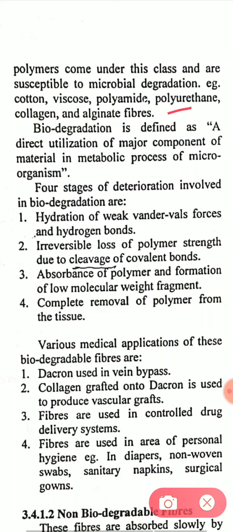Biodegradation is defined as a direct utilization of major component of material in metabolic process of microorganism. Four stages of deterioration involved in biodegradation are hydration of weak van der Waals forces and hydrogen bonds, irreversible loss of polymer strength due to cleavage of covalent bonds, absorbance of polymer and formation of low molecular weight fragments, and complete removal of polymer from the tissue.